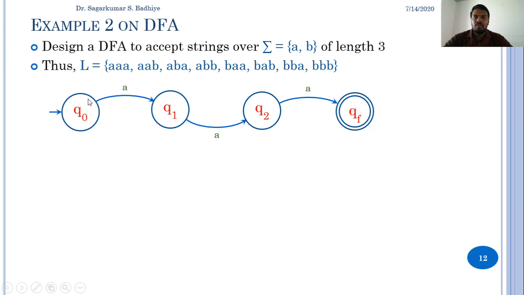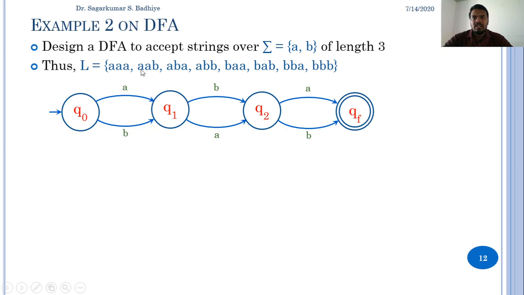So starting from Q0, I read AAA to reach a final state. So this string AAA will be accepted by the DFA. Now, if I get BBB as an input string, then again I must start from the initial state Q0. On getting a B, I go to Q1. From Q1, on getting B, again I go to Q2, and from Q2, on getting a B, I go to QF. That is the final state. So this will make accept the string BBB. So the strings consisting of 3 As and 3 Bs are accepted by this DFA.